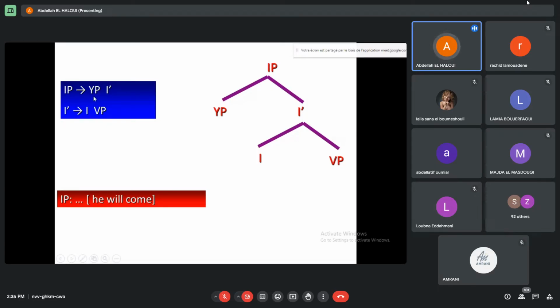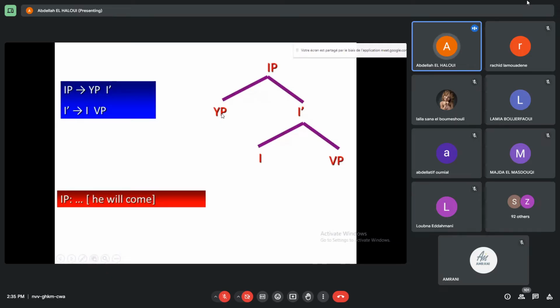I-bar rewrites as I VP. Now, an important question to ask is what do we place in the specifier position of the IP? The answer is the subject. The subject moves from the specifier of VP to the specifier of IP, and I will explain this point.